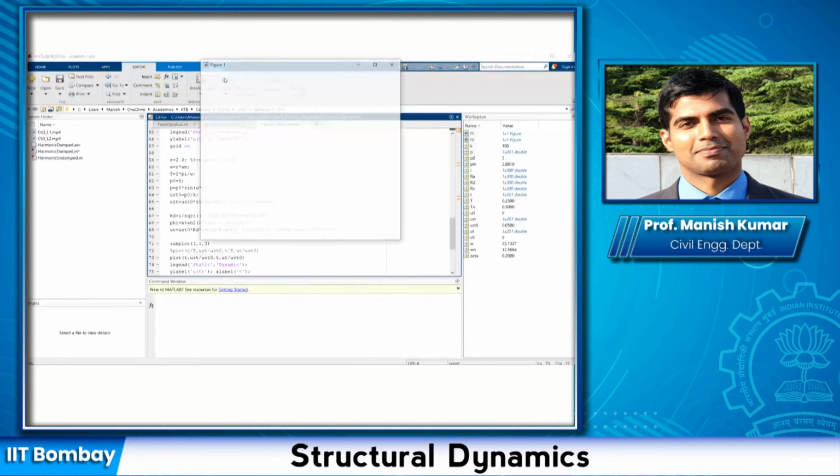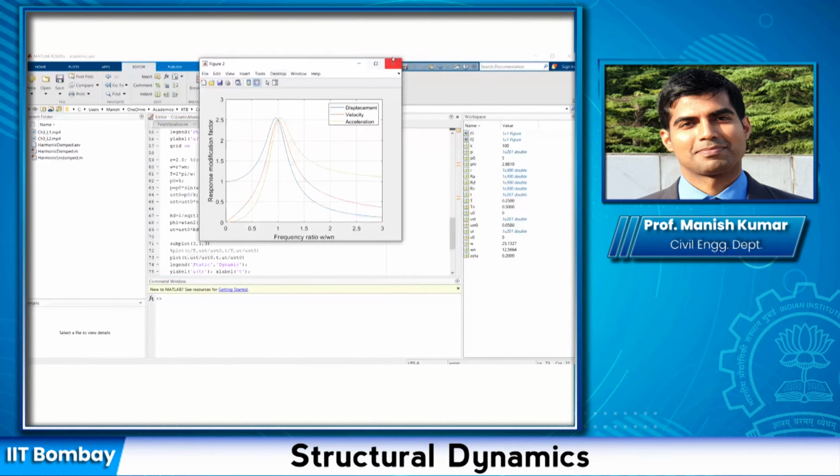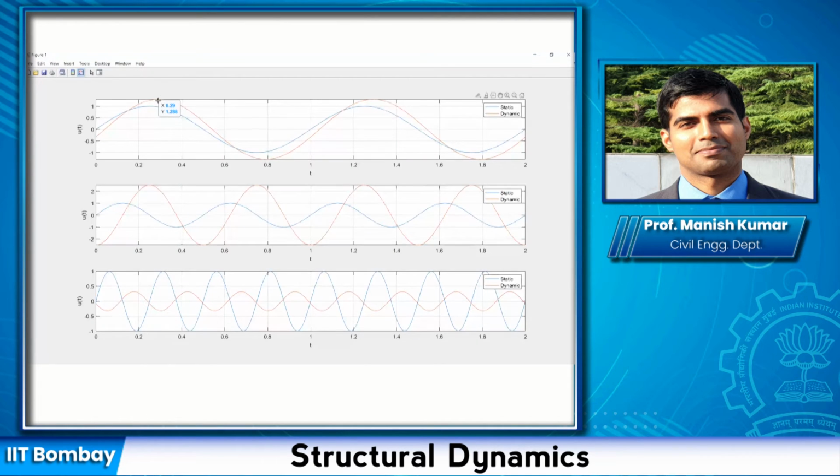Can you see in the first one, the Y value is 1.288. That is the value of RD that you have got, correct? In the second, I'm getting around 2.5, 2.48 it is giving, so same as what we have got for the value of RD. And in the third one, remember orange is the dynamic displacement, I am getting 0.32.